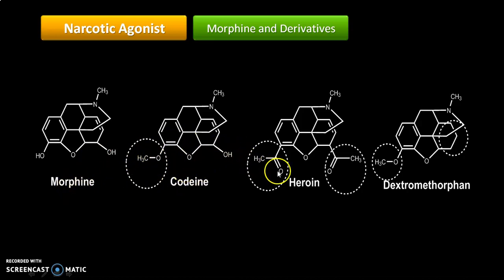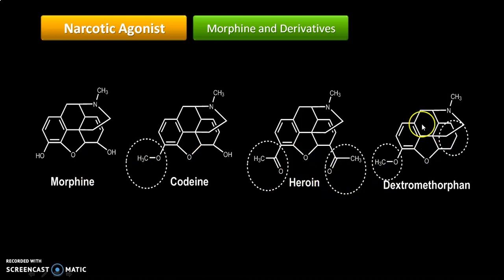Okay, later people also synthesized diacetyl derivatives. Here you can see that two hydroxy groups are there, and here they replace both the hydroxy groups with diacetyl, and hence the new derivative is called heroin. And what is heroin? It is a diacetyl derivative of morphine, and it is, I think, 300 times more potent as compared to morphine.